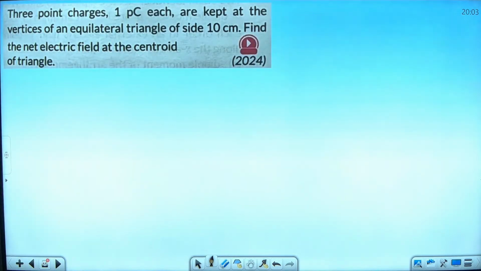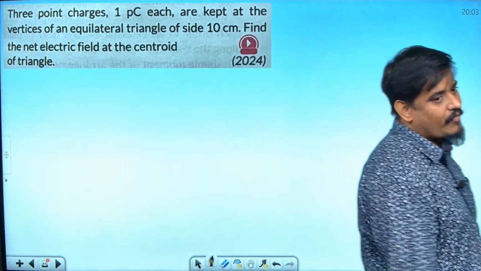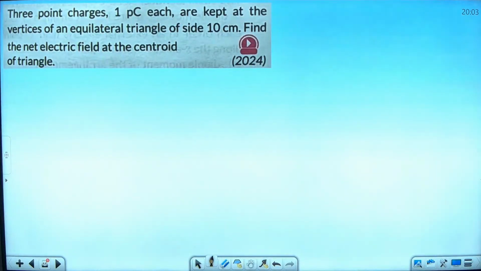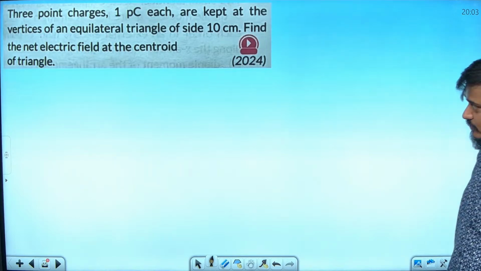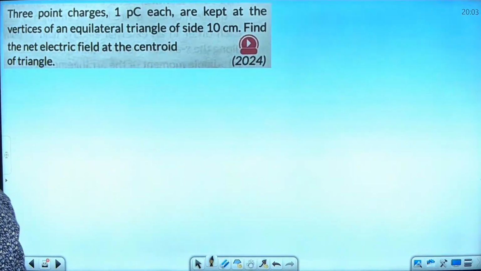See this question. Last year question, 2024, this question came. 3 mark category. NCERT book question, you know. What is PC? Minus 12.